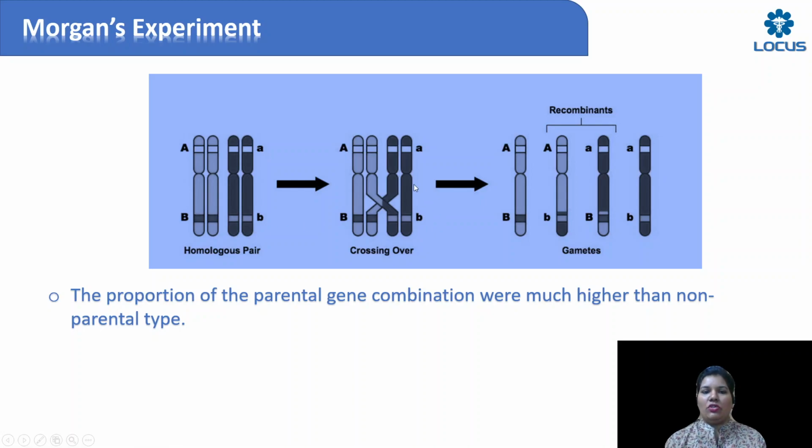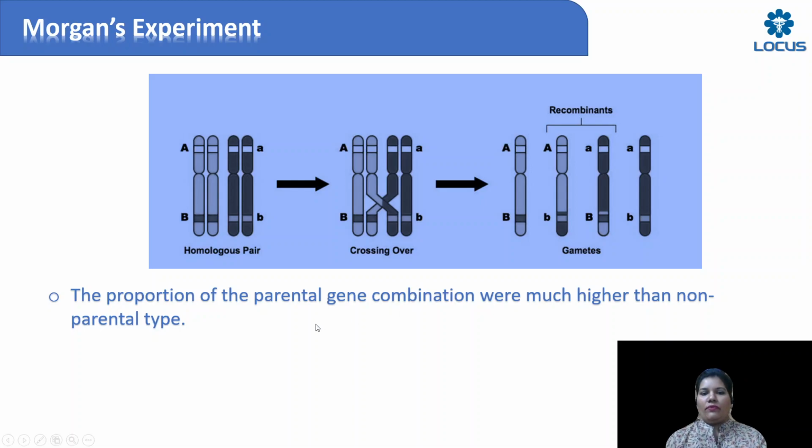During crossing over, a part of the chromosome gets exchanged. You can see here a part is getting exchanged, and because of this exchange, you see a new combination or recombinant formed. So you can see how a recombinant is formed, capital A and small a and capital B. This recombination happens when genes get independently assorted.